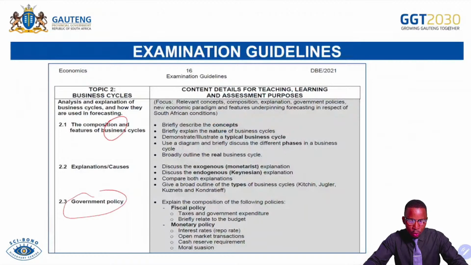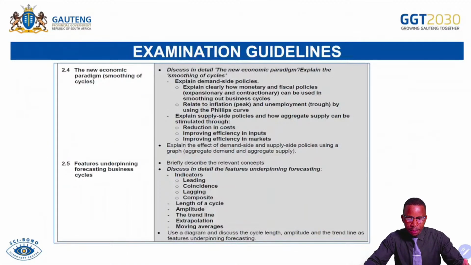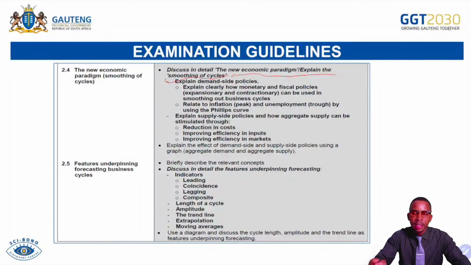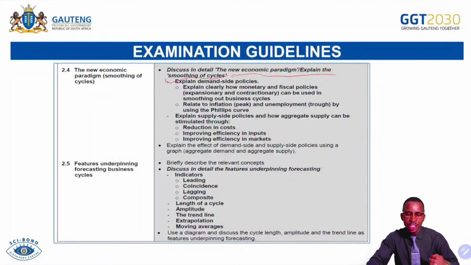So our lesson goes up to these policies, but further explanation will also be repeated next week. The new economic paradigm, you need to know this one. It's an essay where you discuss in detail the new economic paradigm, explain the smoothing business cycle. So be aware, once your teacher gives you this exam guideline, wherever it's written discuss in detail, that means that's an essay type question. So you must be aware that you must answer in detail, and there's a higher order response that is required in there if you will respond to this kind of question.